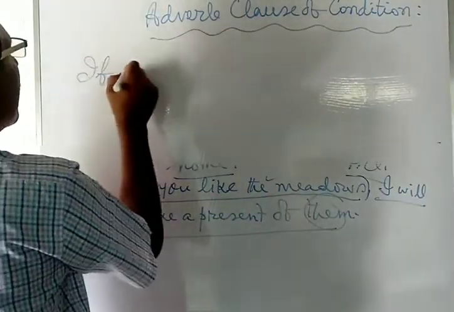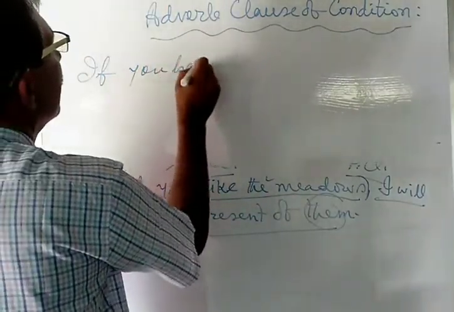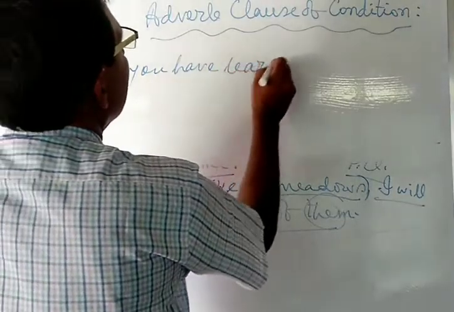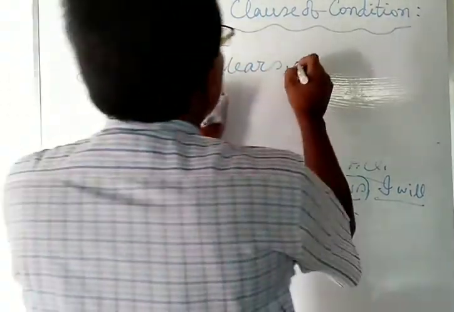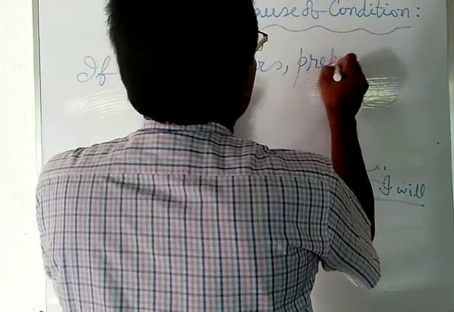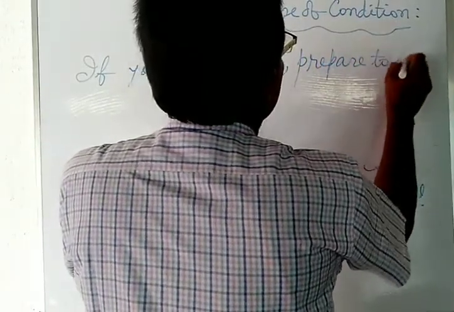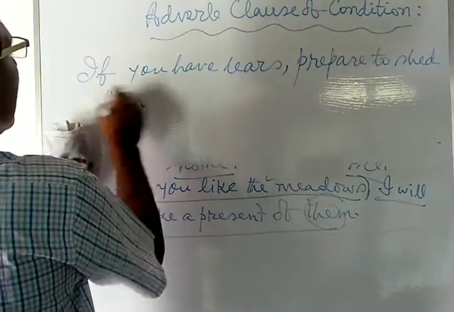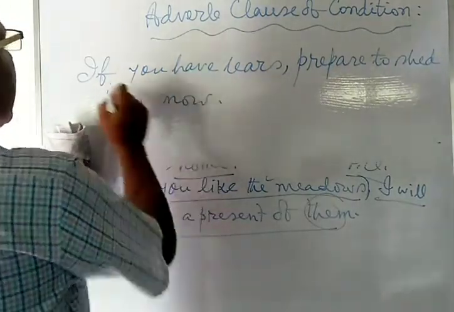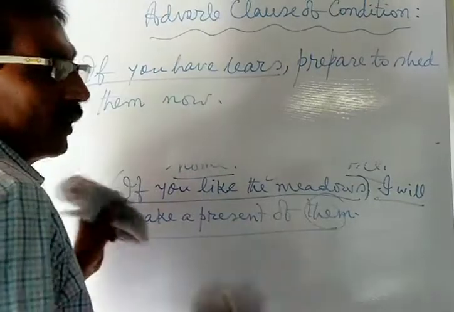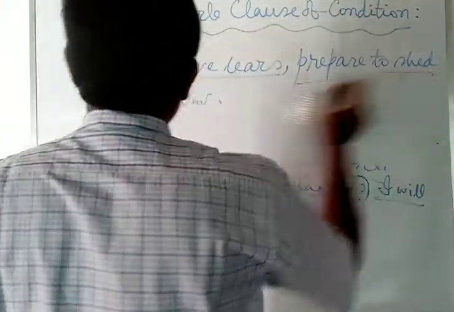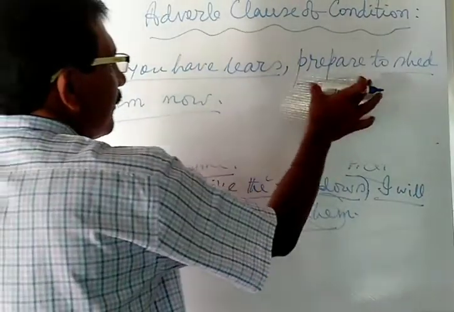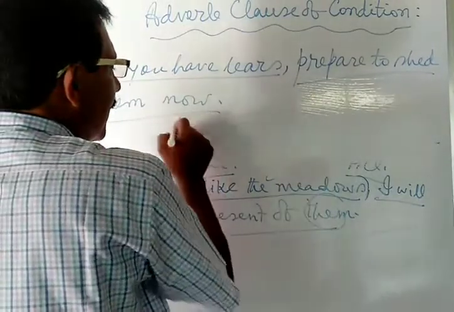If you have tears, prepare to shed them now. If you have tears, this is the condition. Prepare to shed them now, this is the principal clause.